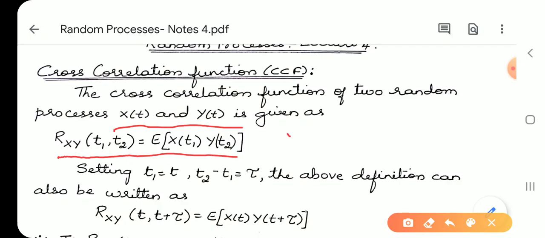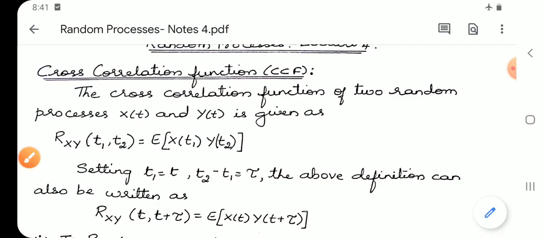It is represented as Rx(t1, t2). Here it is Rxy(t1, t2). There it is E of X(t1) and X(t2), only one random variable. Here two are there.